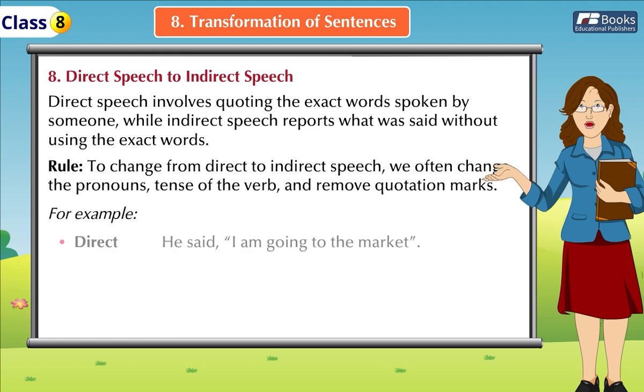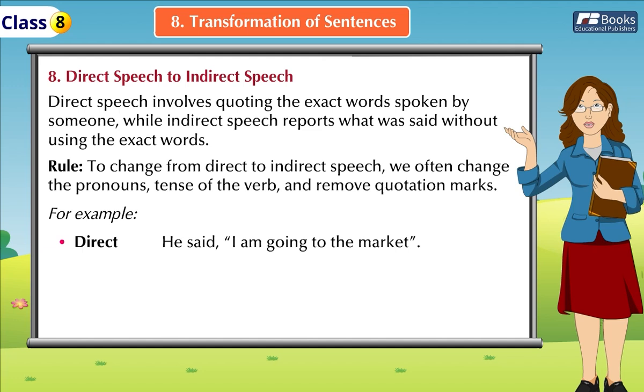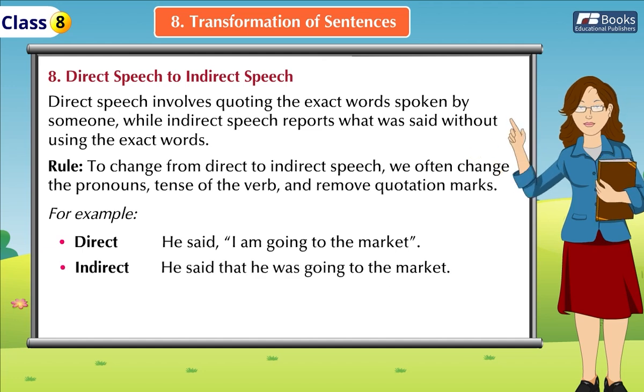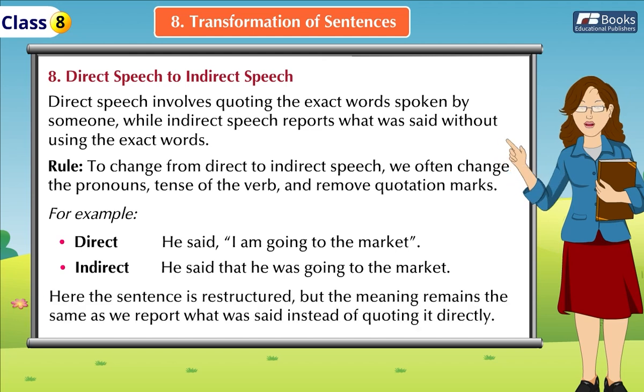For example, direct: "He said, 'I'm going to the market.'" Indirect: "He said that he was going to the market." Here, the sentence is restructured, but the meaning remains the same, as we report what was said instead of quoting it directly.